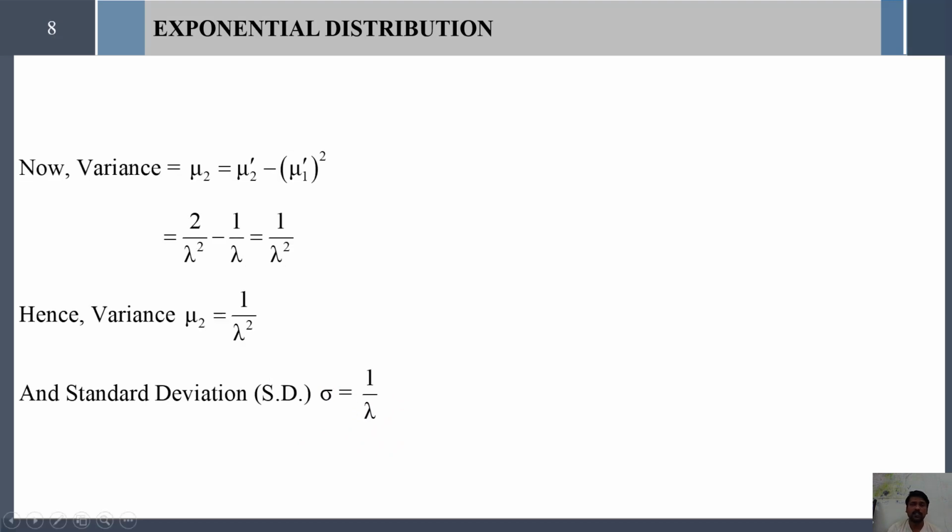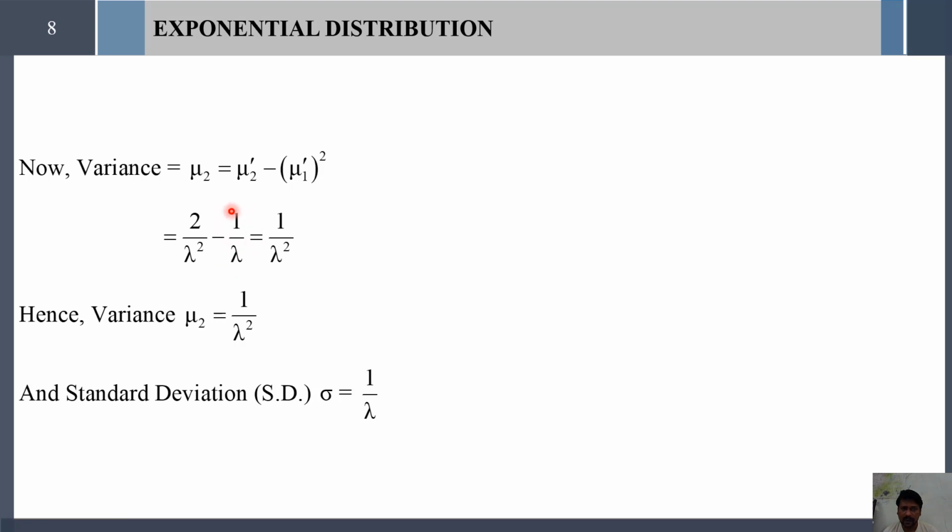Now simply substitute this mu2 dash and mu1 dash in the variance formula. What is the formula for variance? Mu2 equal to mu2 dash minus mu1 dash the whole square. Mu2 dash is 2 divided by lambda square and mu1 dash is 1 divided by lambda. Therefore 2 divided by lambda square minus 1 divided by, this is 1 divided by lambda square, one typographical error.